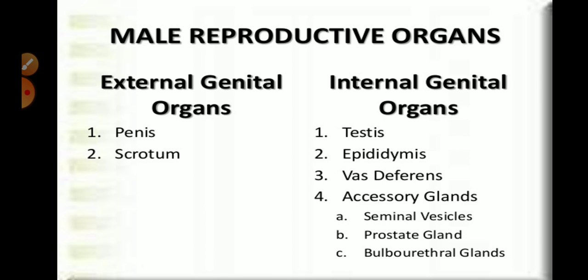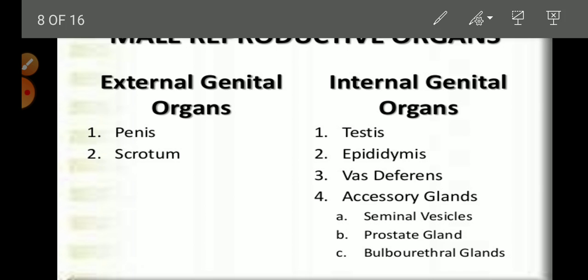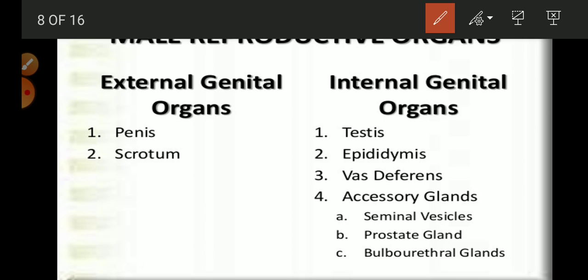So male reproductive organs are external genital organs as well as internal genital organs. External, which are outside of the body, are the penis and scrotum, and inside the body they are testis, epididymis, vas deferens, and some accessory glands, in which we will study the seminal vesicles, prostate gland and bulbourethral glands.